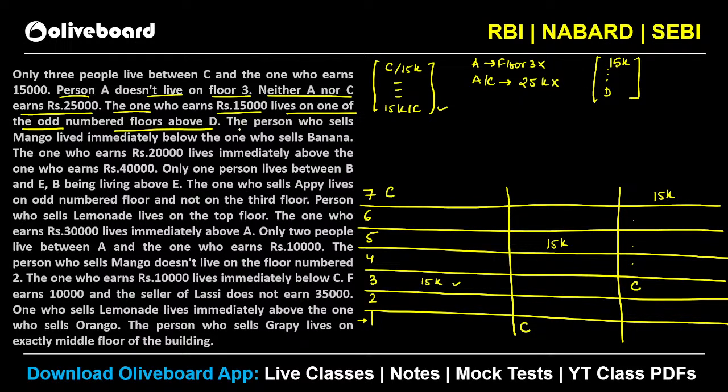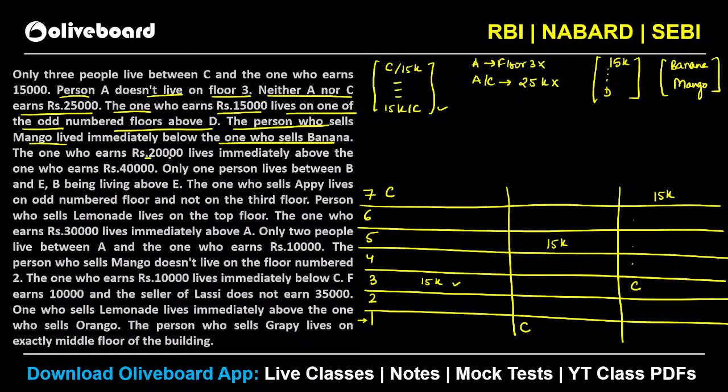आगे देखो. Now what is given? The person who sells mango lives immediately below banana. Okay, so mango has to be immediately below banana. So let's write it down. Banana and mango have to be on consecutive floors. ठीक है? चलो आगे देखो.